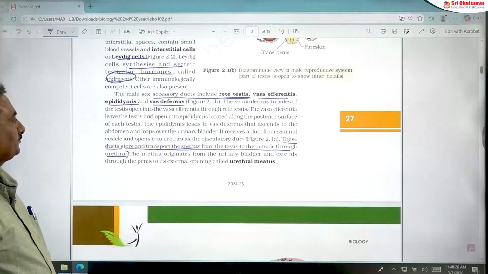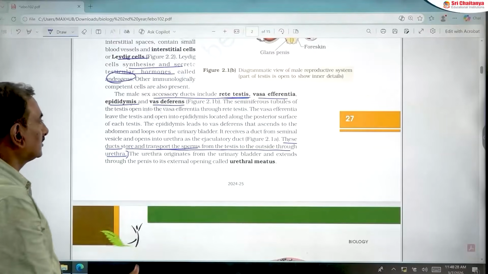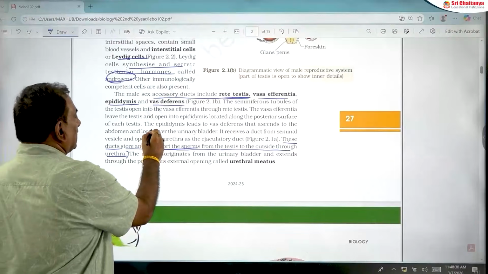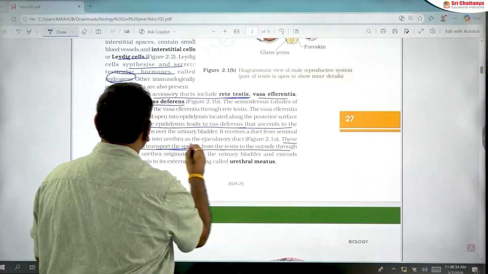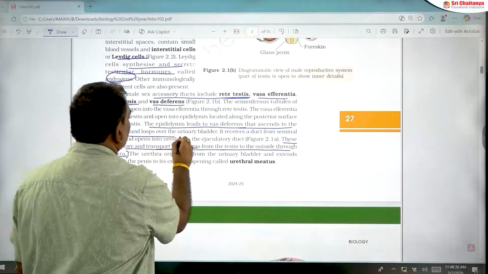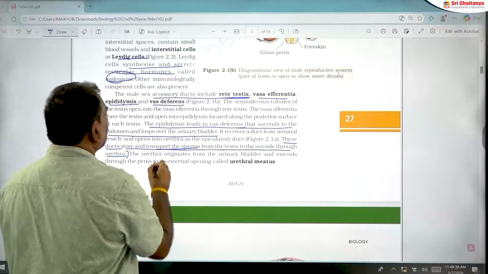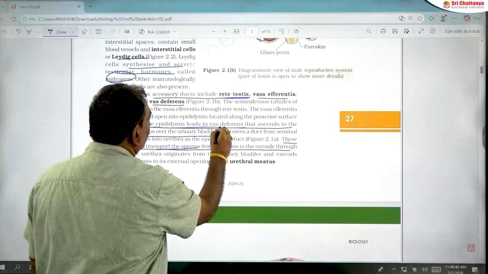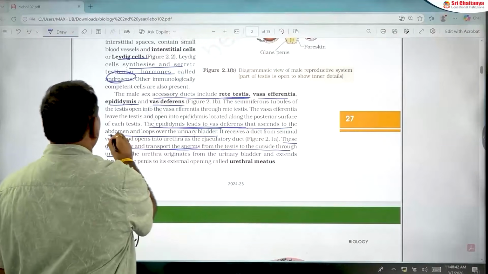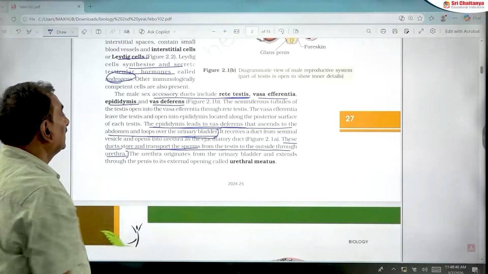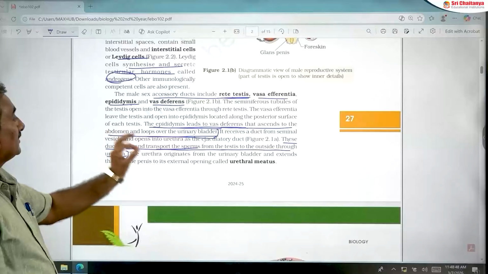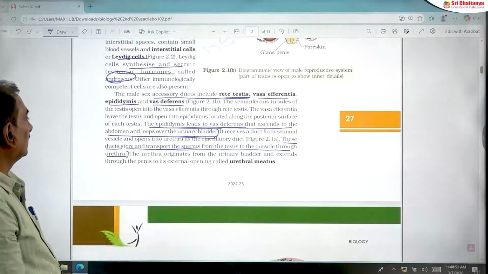Next, one more important point: the epididymis leads to the vas deferens, which ascends to the abdomen and loops over the urinary bladder. Here you should remember that the epididymis opens into the vas deferens.